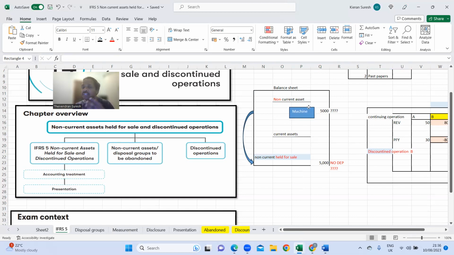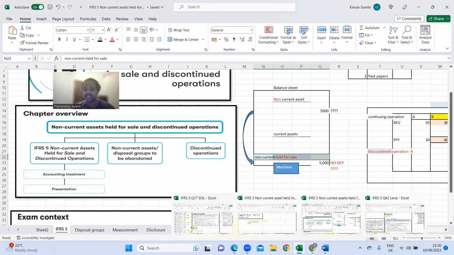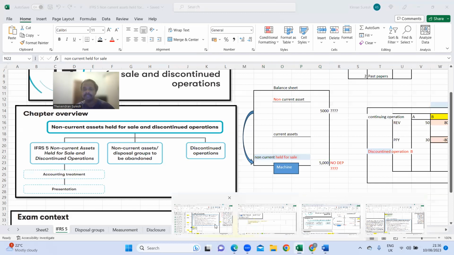I'm not gonna use this 5,000 in my business, right? I'm not gonna make use of this 5,000 by using that asset in my business. But the way that I'm gonna get these 5,000 pounds back is by selling the asset and recovering that carrying amount. That's the intention of non-current asset held for sale. But there are some conditions there for such purposes. That is what is being clearly explained here.